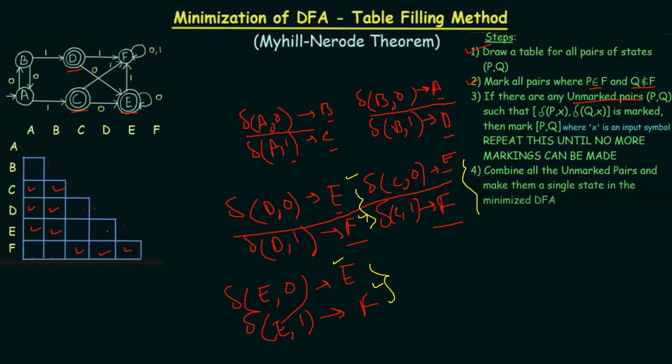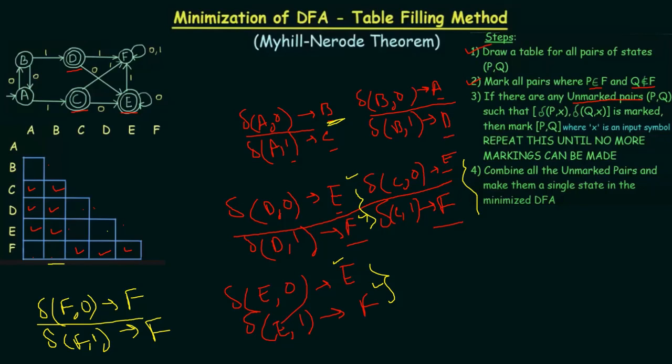Next up, we need to look at F A and F B. So I need to look at the transition of F. Whenever I put F comma 0, I am getting F. When I put F comma 1, I am also getting F. So whenever I am comparing it with A, the zero transition is giving me F and B. So the F and B is this cell.